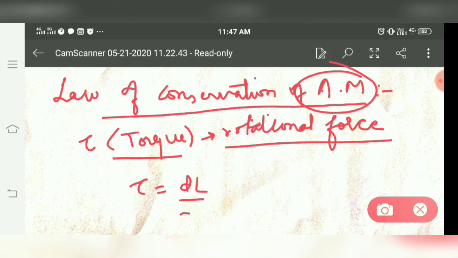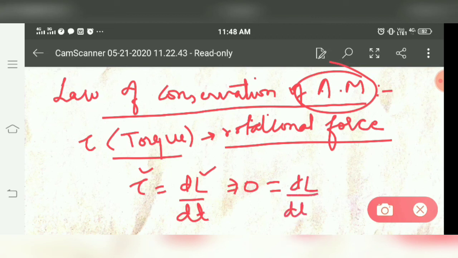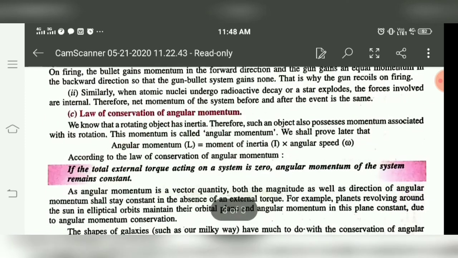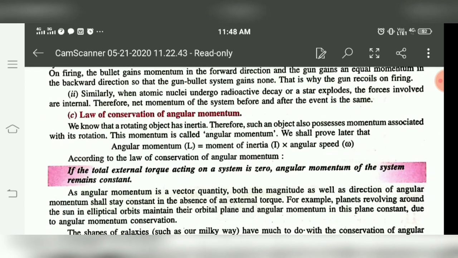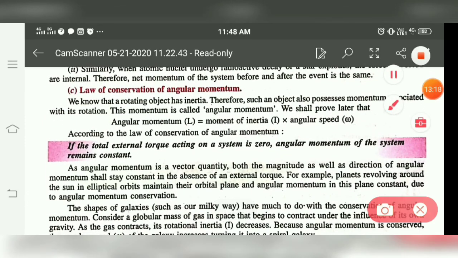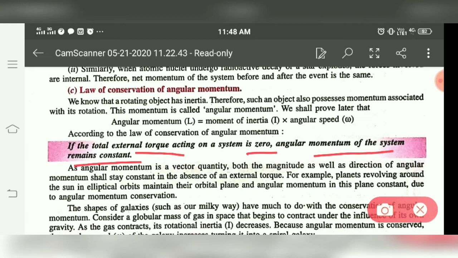This is the relation between torque and angular momentum. If on a body tau is zero, or torque is zero, in that case dL by dt is zero, and if the derivative of L is zero, it means L is a constant quantity, or it's a conserved quantity. So what we can say: if the total external torque acting on a system is zero, then the angular momentum of the system remains constant.